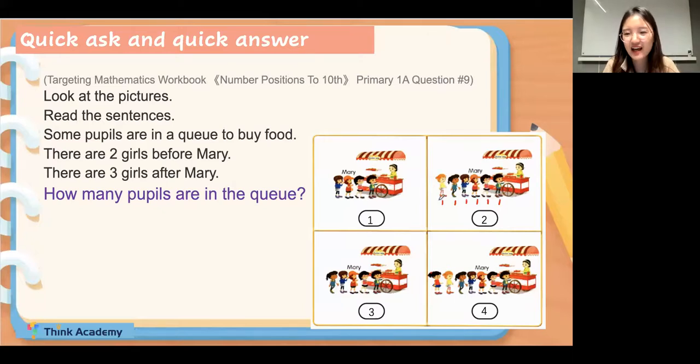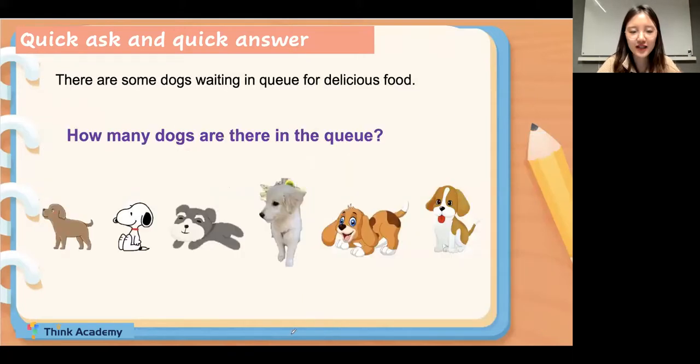We can just count one by one, right? Okay, very well done. It's not hard. Then let's move on to the next question. Please get prepared. My question is, how many dogs are there in the queue? There are some dogs waiting in the queue for delicious food. Please count. How many dogs are there in the queue? Type in the chat box. 6, right? Okay, very well.